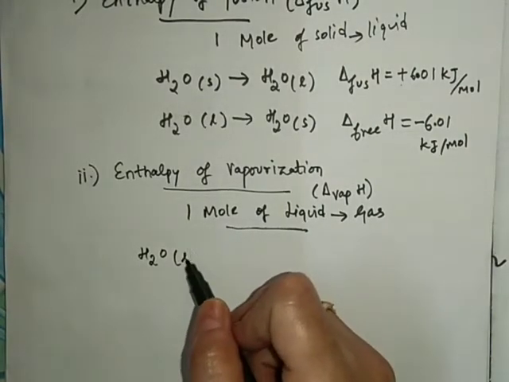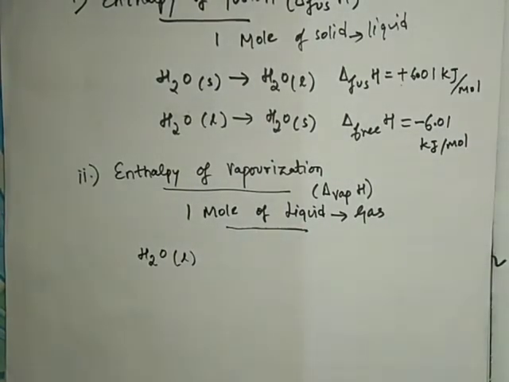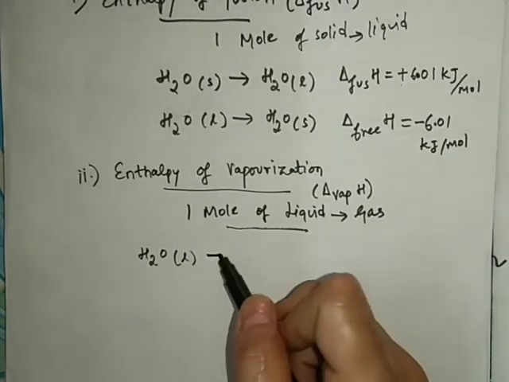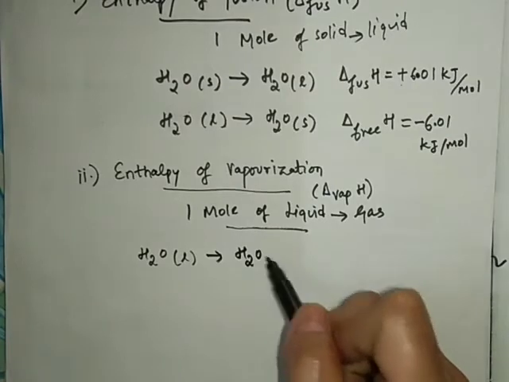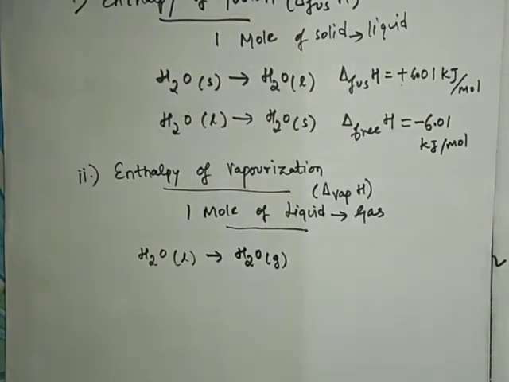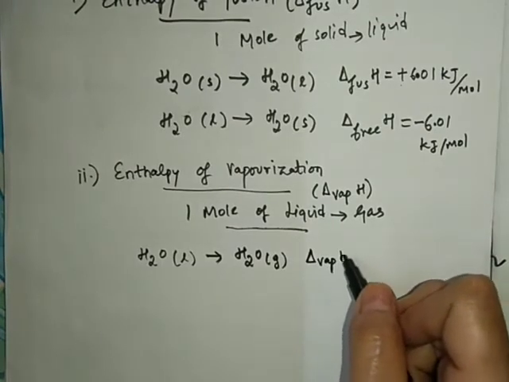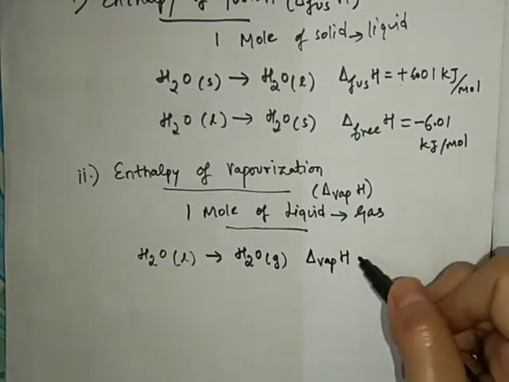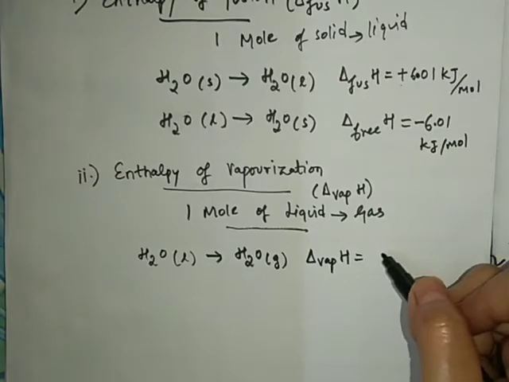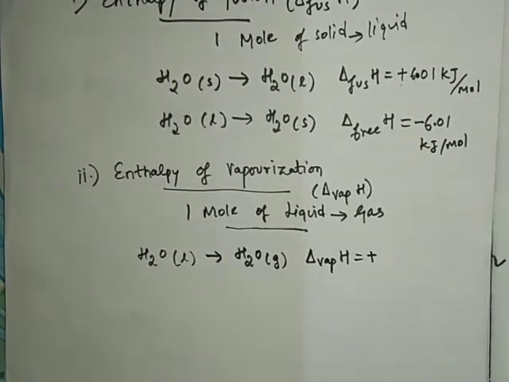After this one-line simple definition, you are expected to remember the proper example for the same. Suppose I am having 1 mole of liquid water, and it is converted into vapor phase, which I will represent in this way. Then delta H of vaporization for this particular process will obviously be positive, because 1 mole of liquid will absorb heat, only then will it convert into vapor phase.